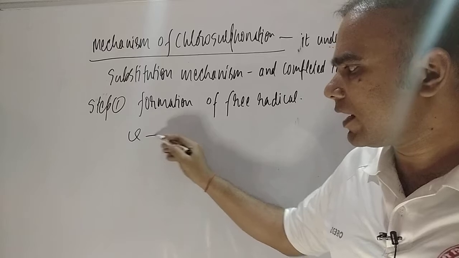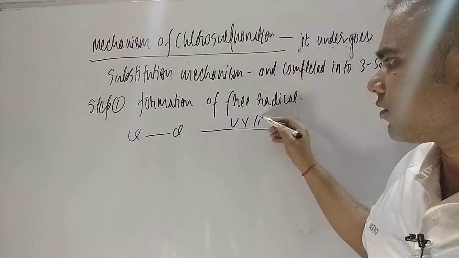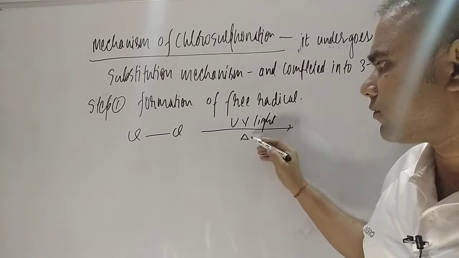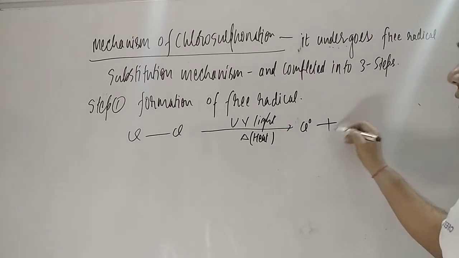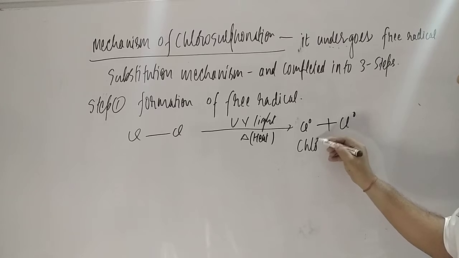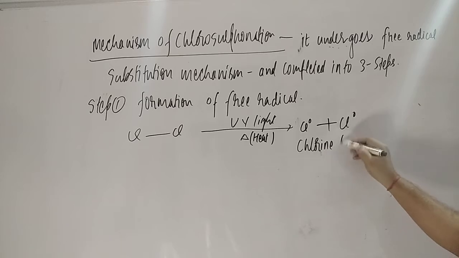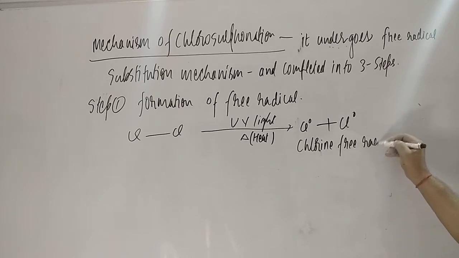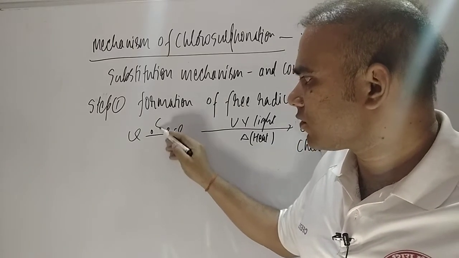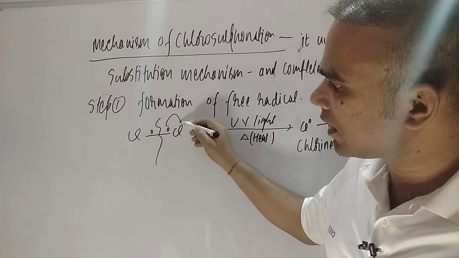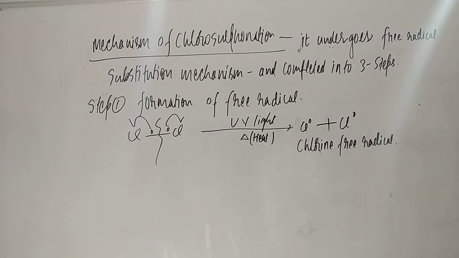Here you see we have Cl2. So what is happening if ultraviolet light is falling or you are giving heat? It forms chlorine free radicals, with a free electron. Dear students, how does the chlorine free radical form? Because both have the same electronegativity, it undergoes what kind of fission? Homolytic fission, and each chlorine atom acquires one free electron.